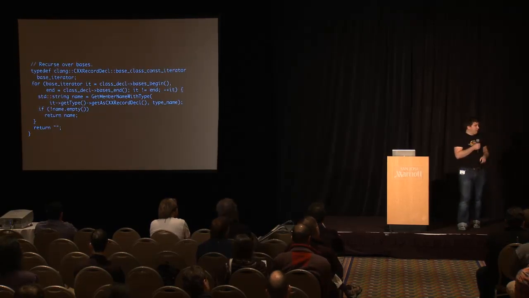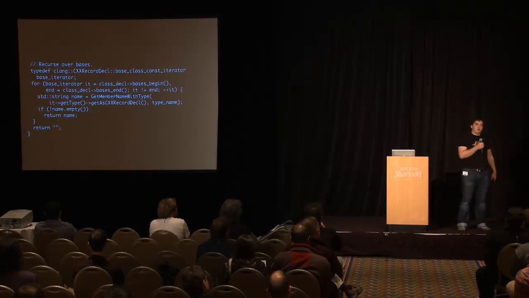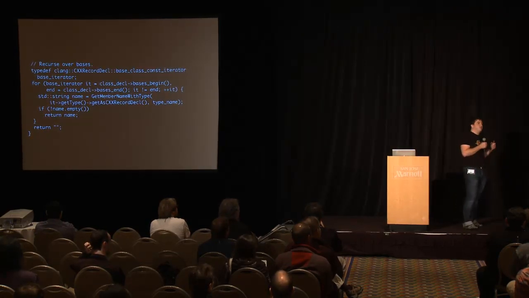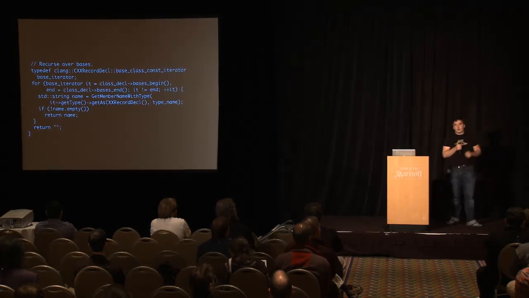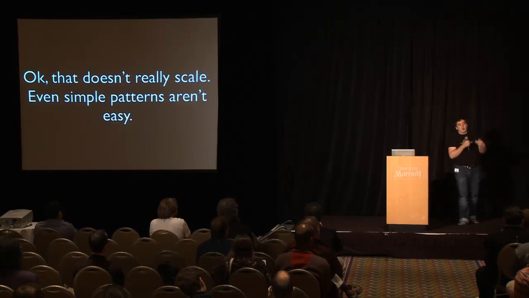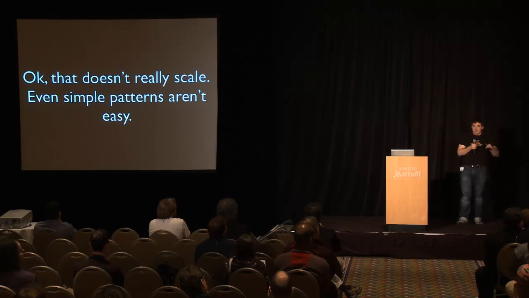But by the end of it, right? By the end of it, we have so much code that we have no idea what we're doing here. This function is recursive too, right? It's really challenging to write complex and precise queries over the AST. And it, in particular, doesn't scale. If we want people to write tools like this, we've got to make it easier.